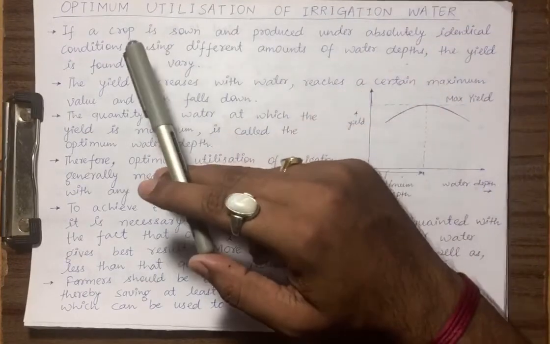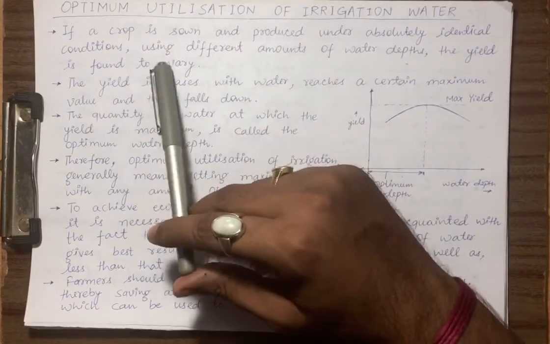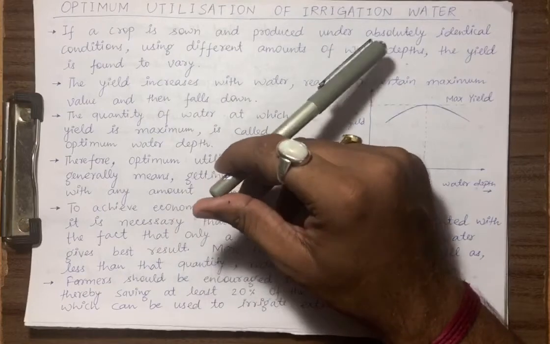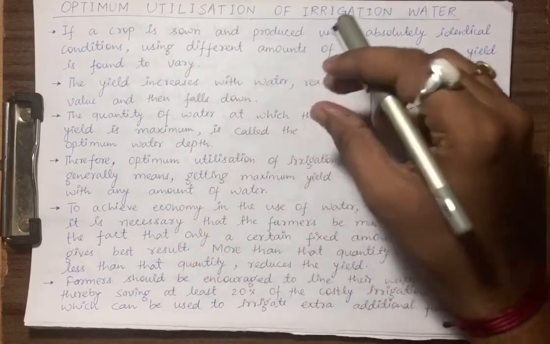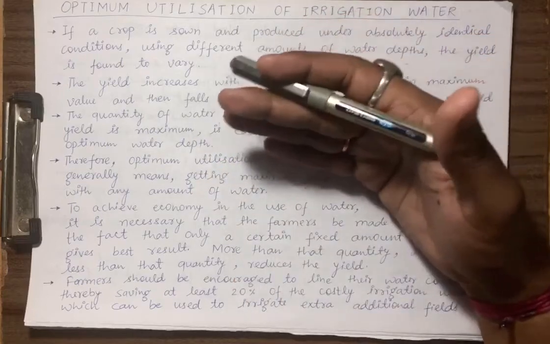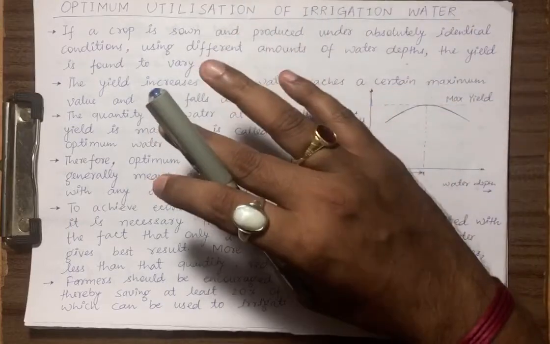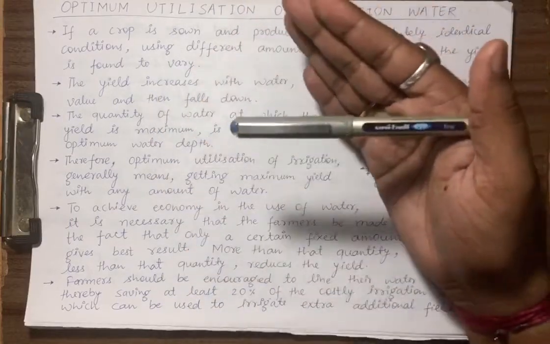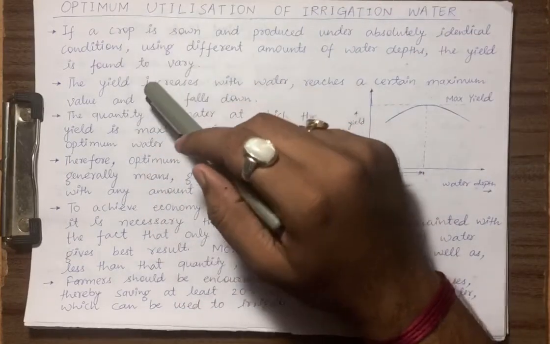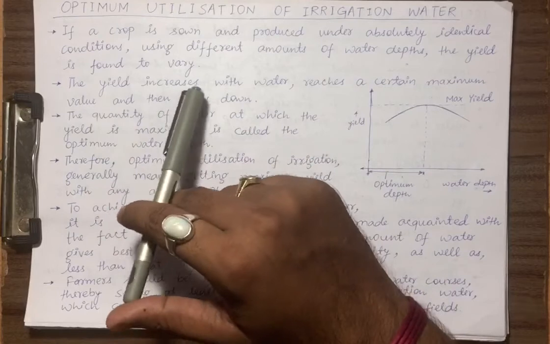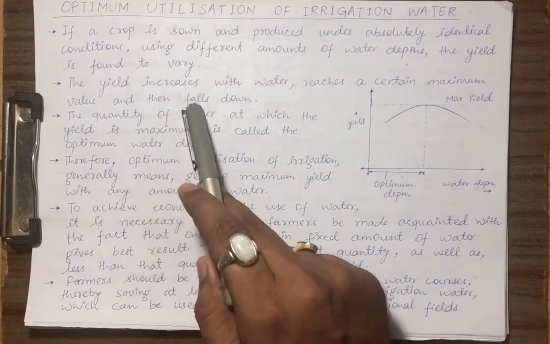So if a crop is sown and produced under absolutely identical conditions using different amounts of water depths, the yield is found to vary. Okay, so the same crop if cultivated in different conditions, the yield will be varying. So in the first case it may yield more, or in the second case it will yield less or more, depending upon the conditions. The yield increases with water, reaches a certain maximum value and then falls down.